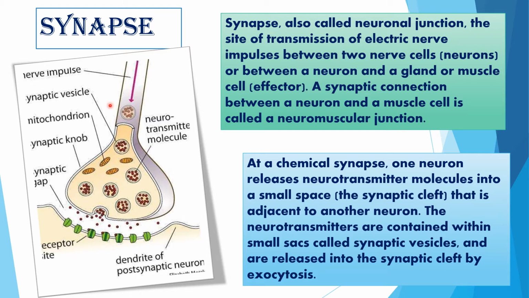Hope from this diagram you have understood the structure. This is synaptic knob. This is another synaptic knob. This is presynaptic membrane. These are neurotransmitters within synaptic vesicle. The part of the second neuron or postsynaptic part is also covered by a membrane called postsynaptic membrane.